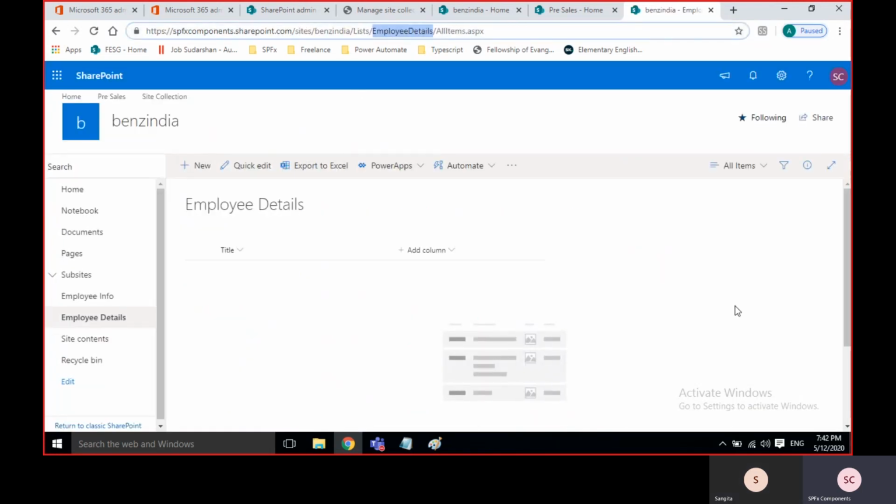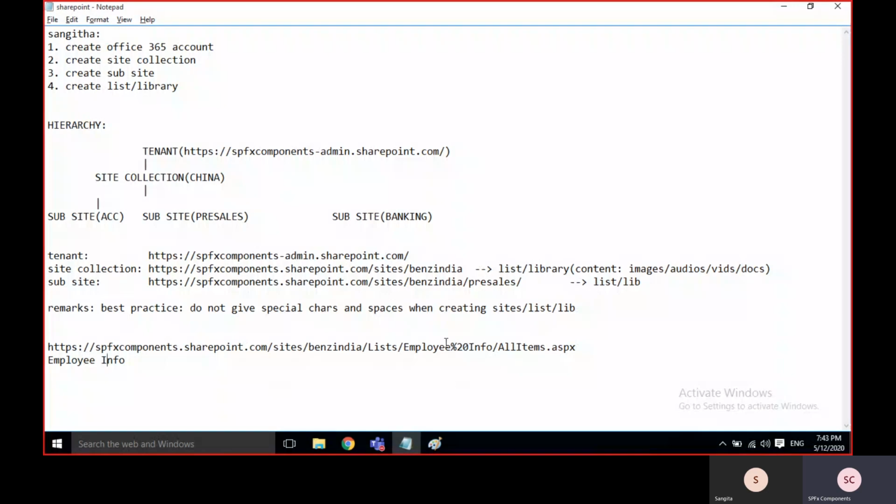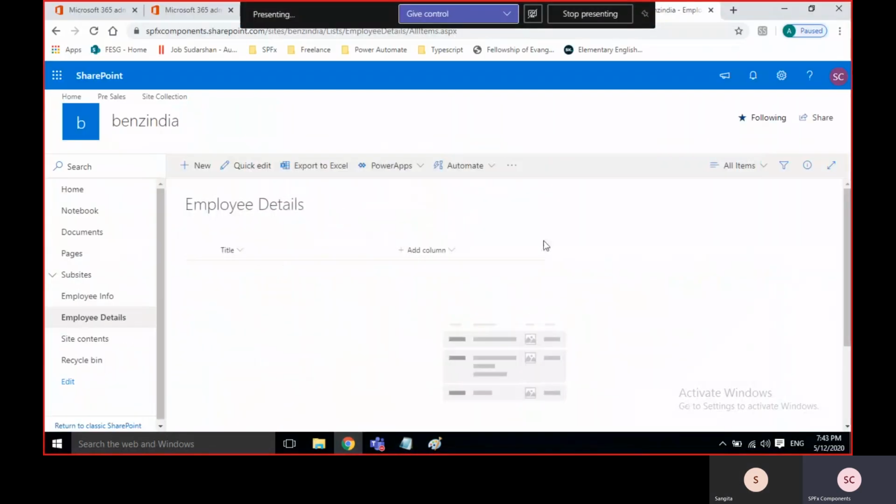See here, the URL is the same, there is no space. And the look and feel, the title is perfect now. Both are okay now. So the process is, while creating, give it without space, and later you just edit it. That is the best way. Maybe later, when you are practicing, give special characters. For space, it gives percent 20.